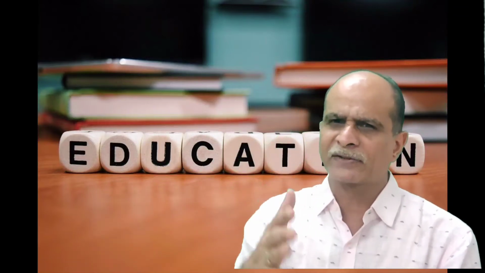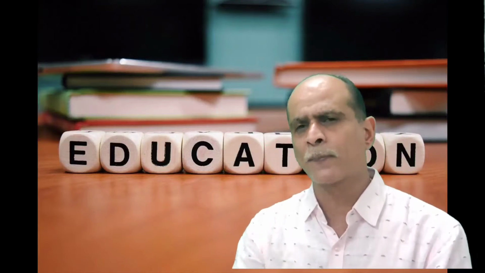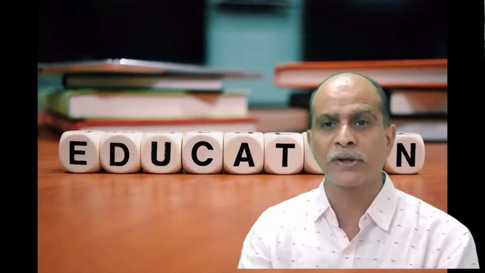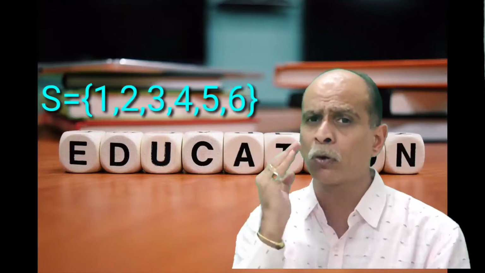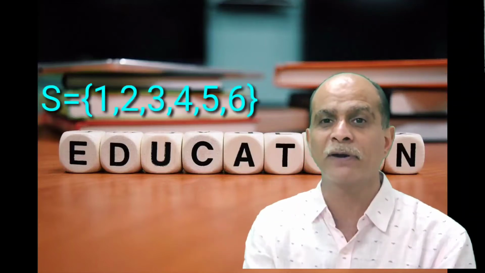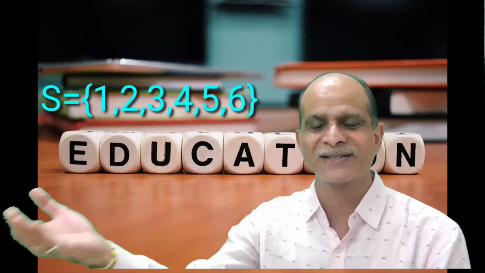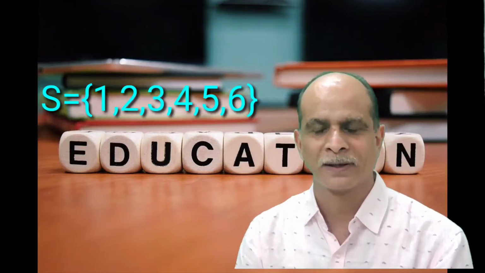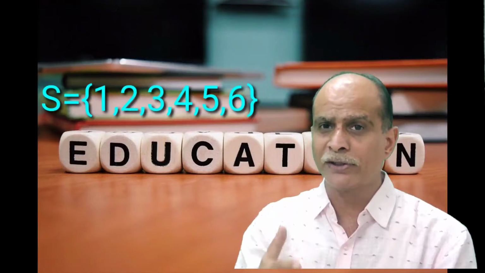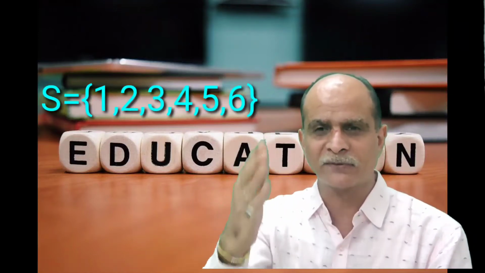You know, there are many experiments in statistics. Suppose one experiment is throwing a die. If you throw a die, you get either 1, 2, 3, 4, 5 or 6. So you get 1 to 6 in this experiment.